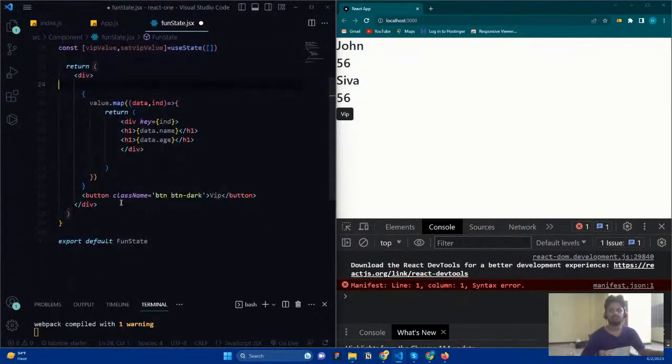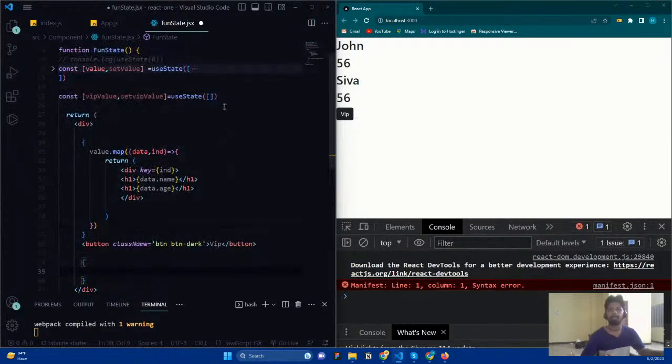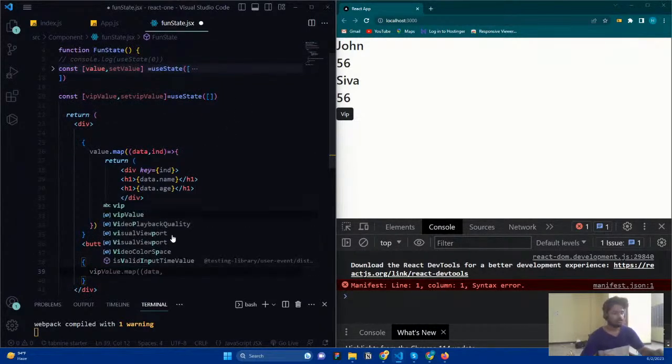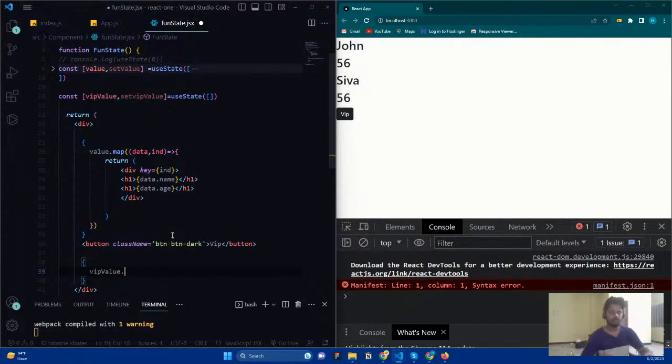Okay, so what I'm going to do is, if someone clicks it, here I just want to say VIP value.length is greater than 0. Because right now it is 0, so it's not greater than 0.